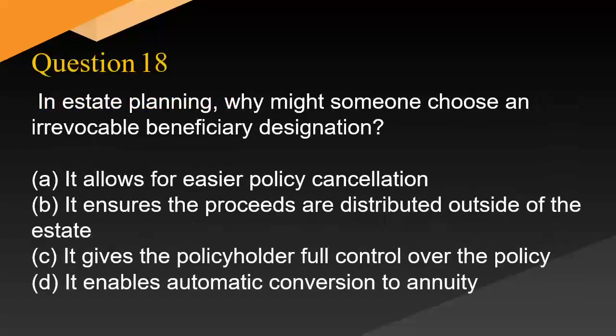In estate planning, why might someone choose an irrevocable beneficiary designation? A. It allows for easier policy cancellation. B. It ensures the proceeds are distributed outside of the estate. C. It gives the policyholder full control over the policy. D. It enables automatic conversion to annuity.